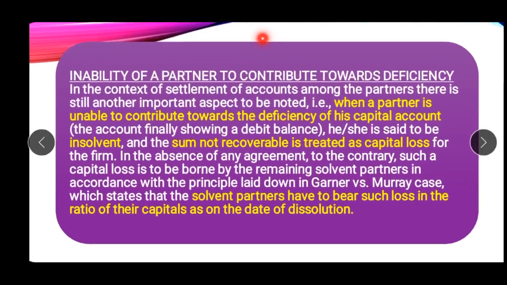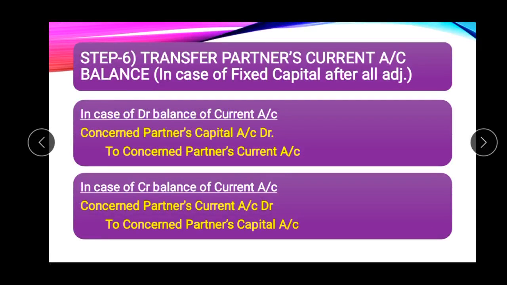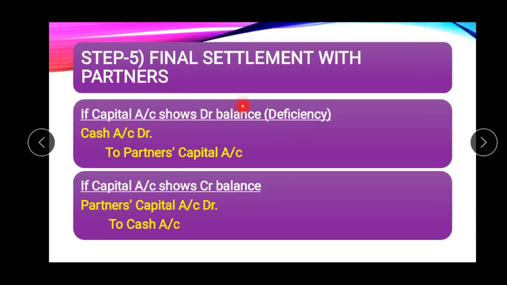This is an important one: in case the partner is not able to contribute towards the deficiency. We have discussed that in case of deficiency of capital, the partner has to bring in the amount of that deficiency and make payment to the firm.